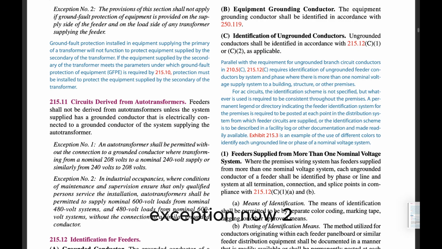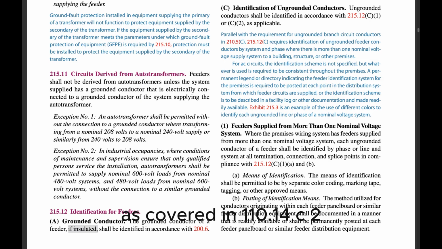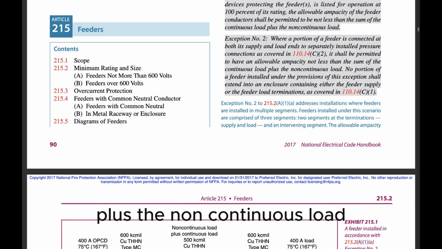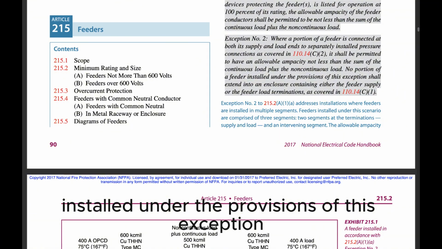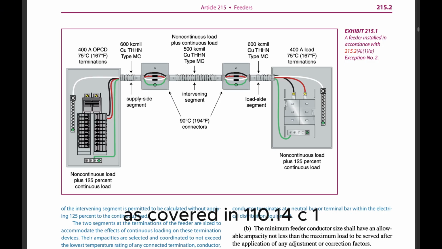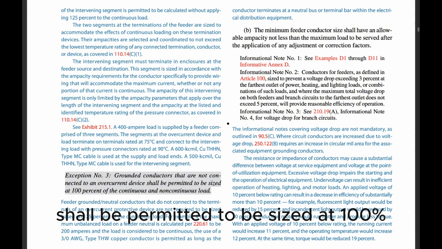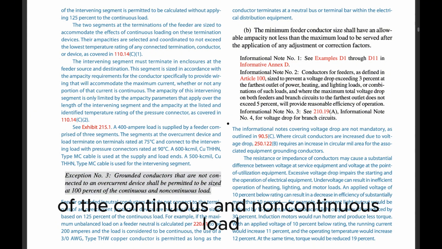Exception No. 2. Where a portion of a feeder is connected at both its supply and load ends to separately installed pressure connections as covered in 110.14(C)(2), it shall be permitted to have an allowable ampacity not less than the sum of the continuous load plus the non-continuous load. No portion of a feeder installed under the provisions of this exception shall extend into an enclosure containing either the feeder supply or the feeder load terminations, as covered in 110.14(C)(1). Exception No. 3. Grounded conductors that are not connected to an overcurrent device shall be permitted to be sized at 100% of the continuous and non-continuous load.